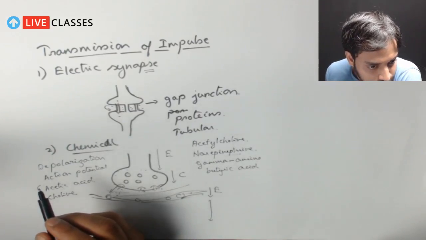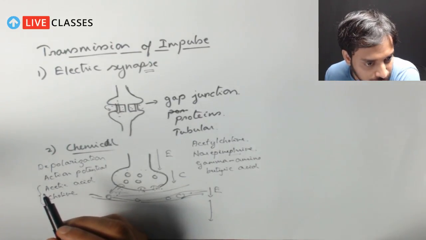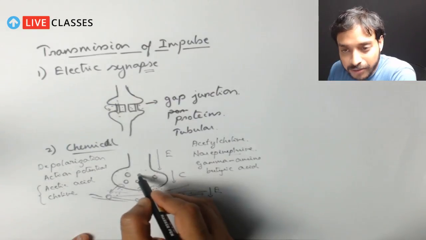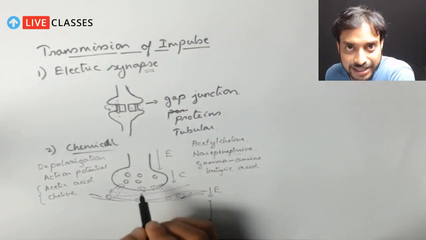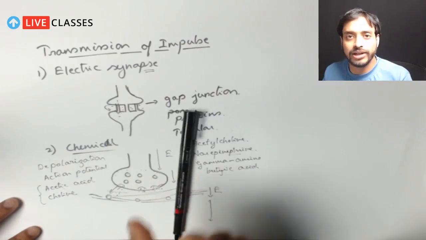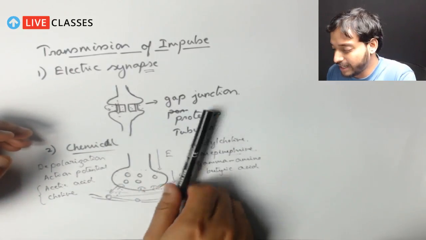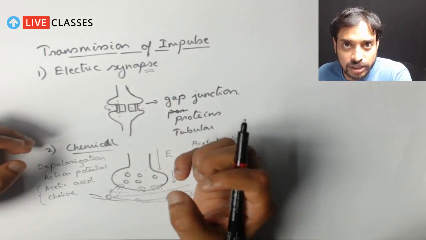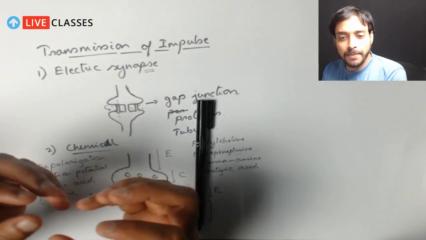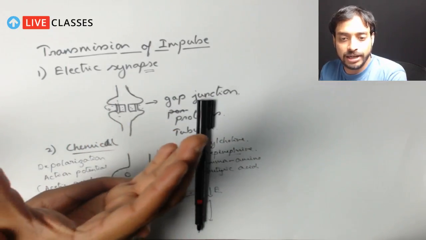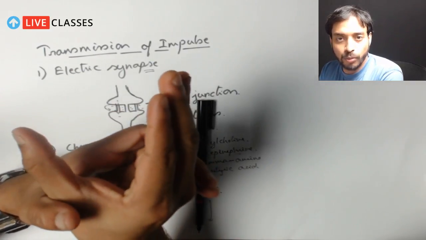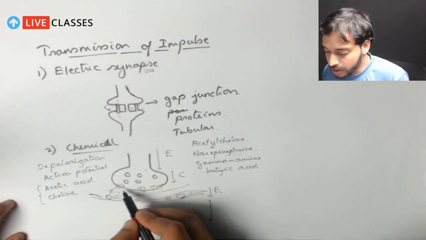Okay, so we have got a question: what is the role of calcium here? I've already mentioned that calcium helps in the movement of these vesicles, these neurotransmitter-filled vesicles, towards the periphery. And it also helps in the bursting. You know what will happen? There are certain techniques, also used in bacteria, called pinocytosis or exocytosis, right? This is actually exocytosis, in which the vesicle will combine with the membrane and become a part of the membrane and open it up. So you understand? If this is the membrane, this thing will come, combine, and help in opening it up. So this is the way in which neurotransmitters are released.